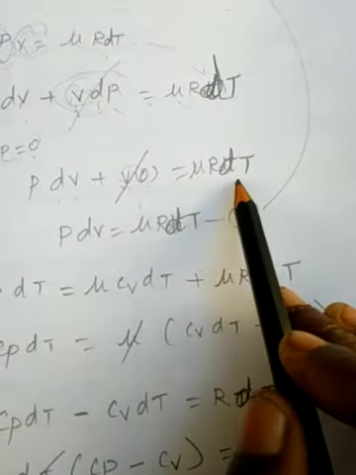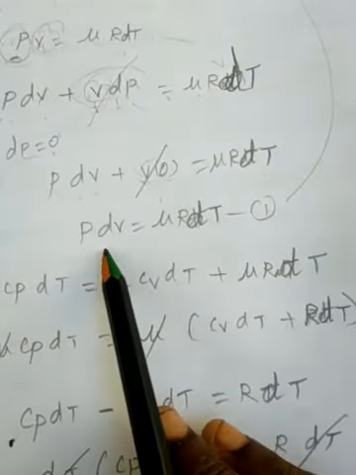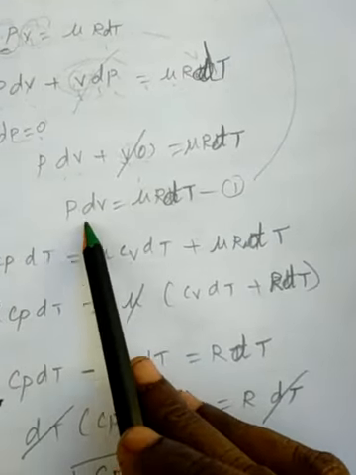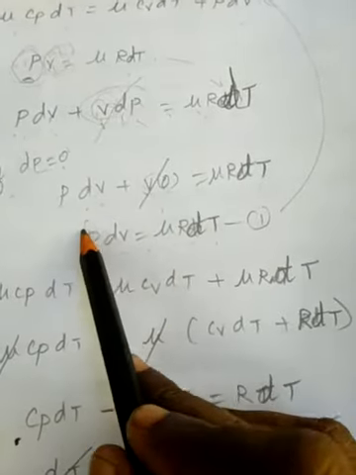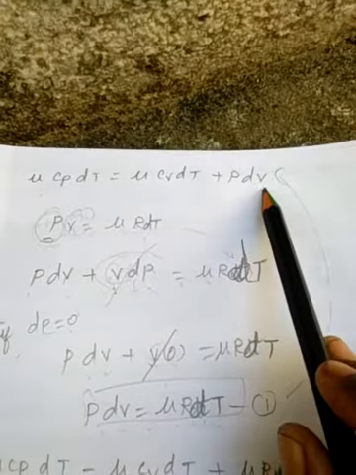So we get mu R dT. Now we write the equation P dV equals mu R dT. We have to find the value of P dV and apply it to this equation.